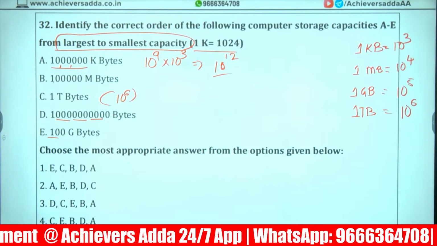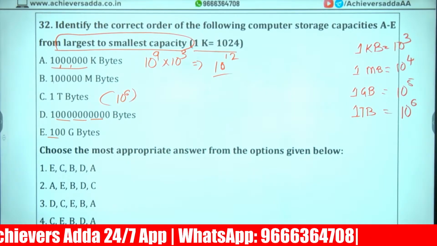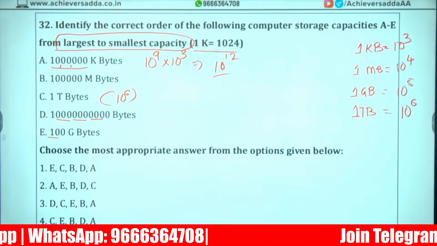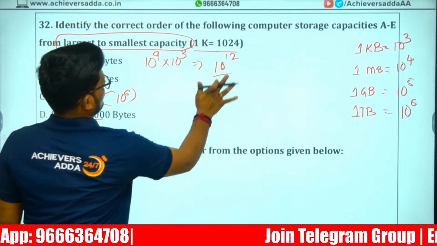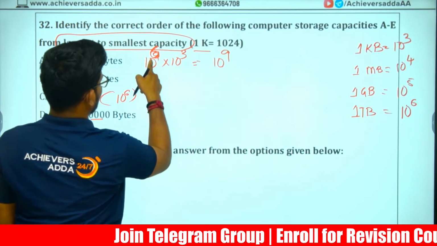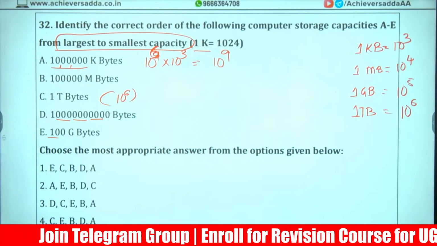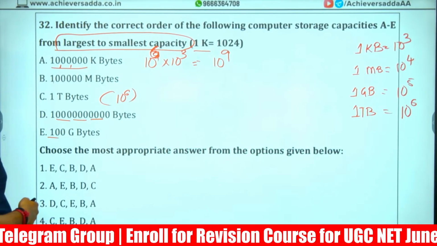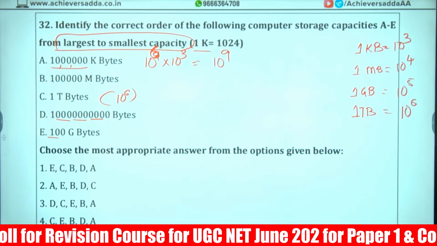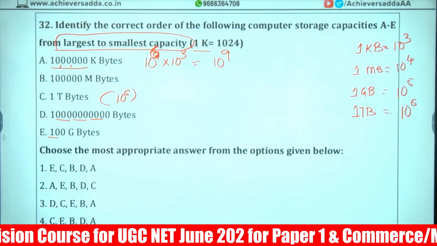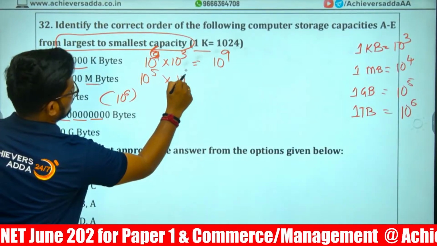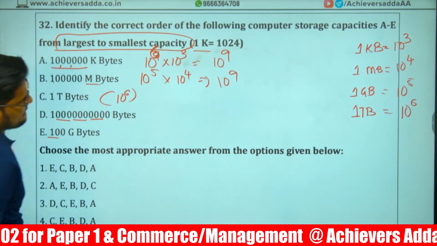10 power 6 or 9? Some are saying 10 power 6. Wait. Power 9 will be. I'm sorry. Yes, yes, 10 power 9 it will be. This is 6 only, 10 lakh. Now 1 lakh will be equal to, in 10 lakh, cut 1 zero and it will become 1 lakh. So that will become 10 power 5 into 1 MB equal to 10 power 4. So this is also 10 power 9.